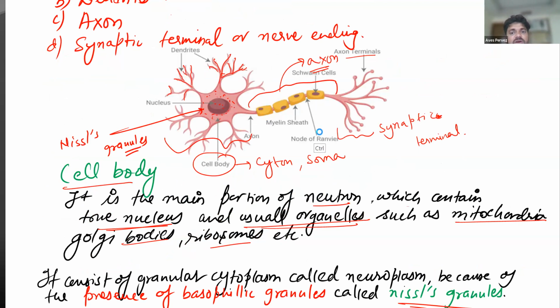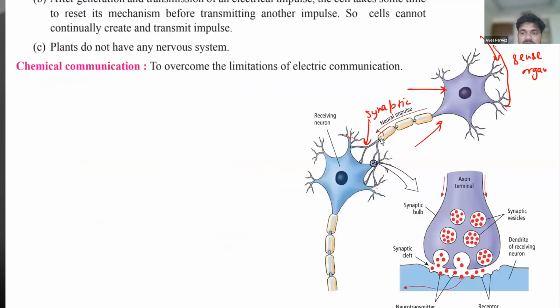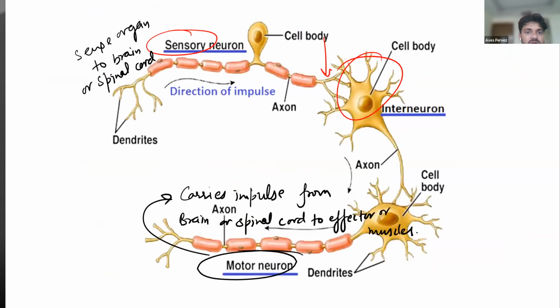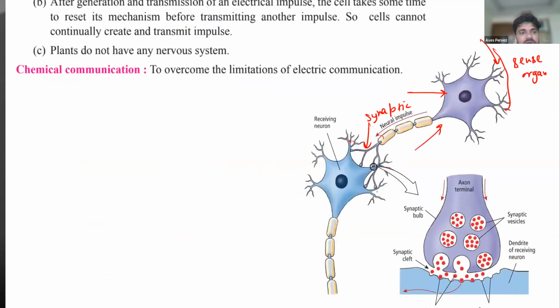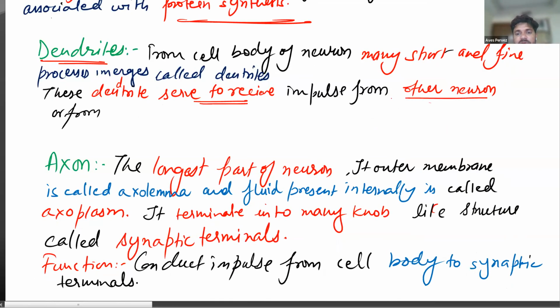The axon is the longest part of the neuron, and its outer membrane is called the axolemma. The fluid that is present inside this region is called the axoplasm. So you can write it down. When you write it, you can learn each and every thing properly, and when you revise one or two times, it will be familiar to you.